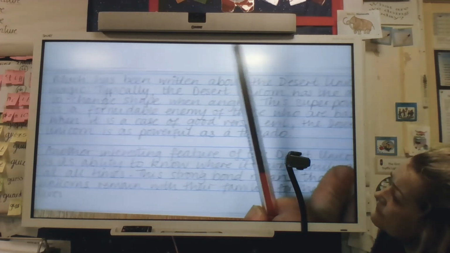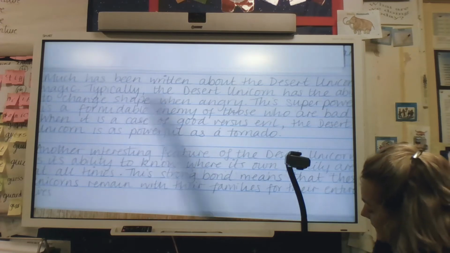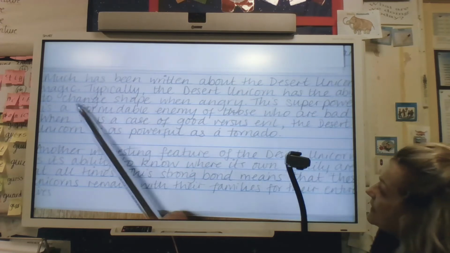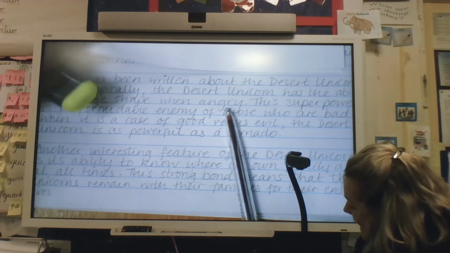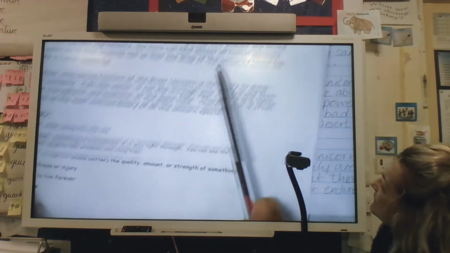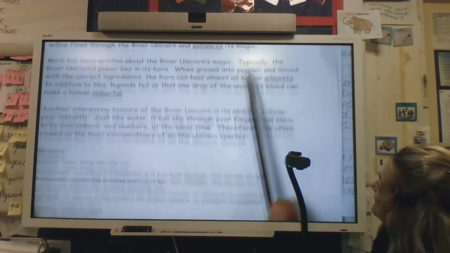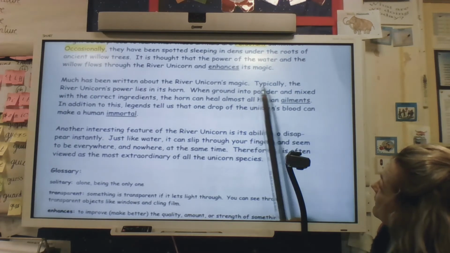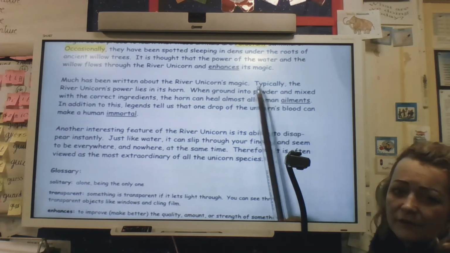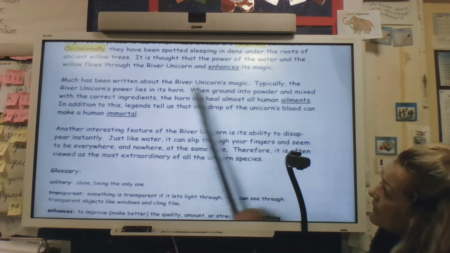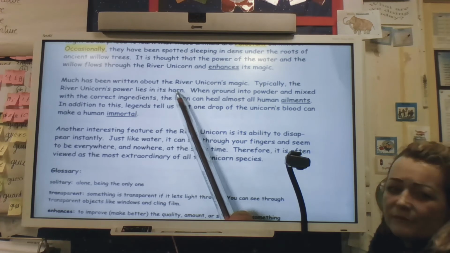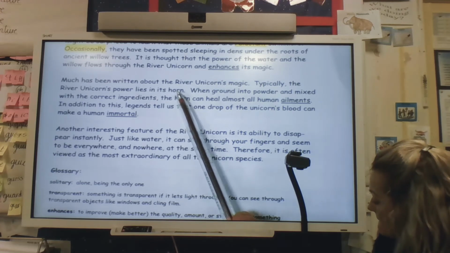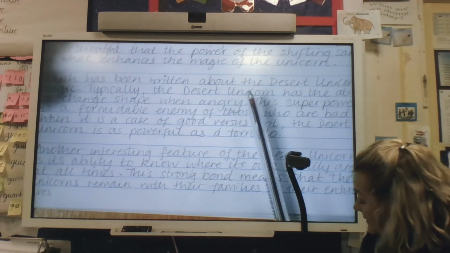Let me just move that across. Typically, the desert unicorn has the ability to change shape when angry. So again, I've really copied the second sentence here. The second sentence begins with this lovely adverb, typically: the river unicorn's power lies in its horn. Don't be frightened to copy it. I did, and I think it's come out quite well.